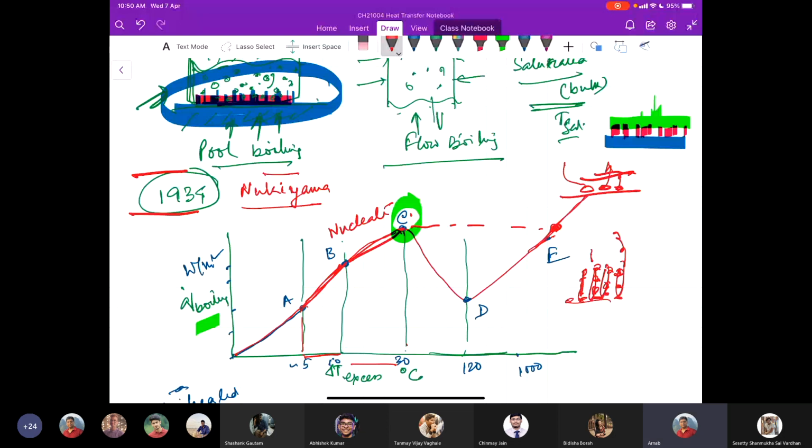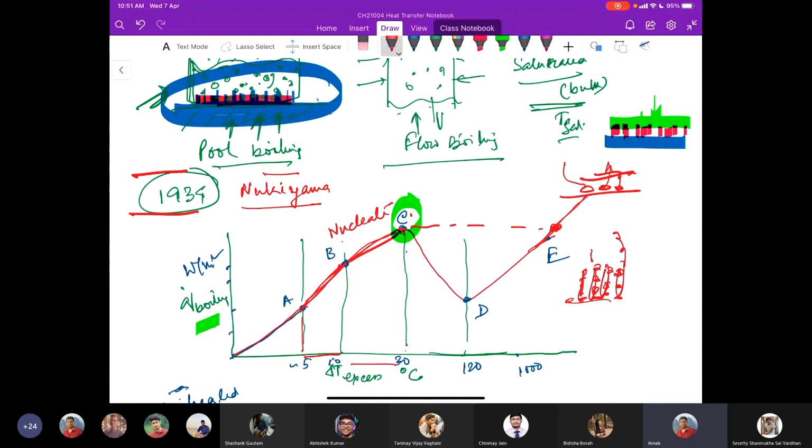And then the transition boiling occurs, that is from C to D. Now, since the surface is covered by the vapor film, we have low thermal conductivity of the vapor compared to the liquid, because it is kind of like air, which is a good insulator. So what happens? The heat flux immediately decreases.